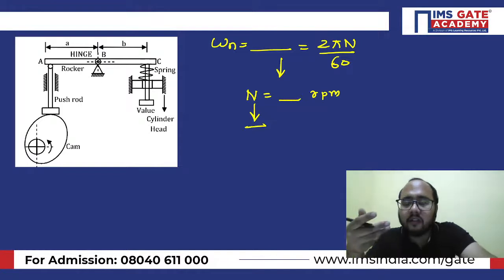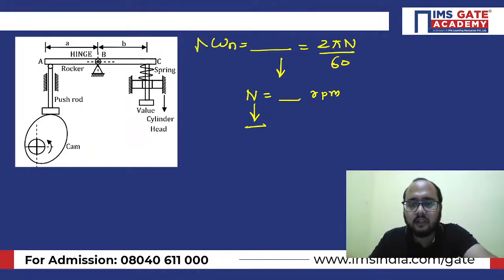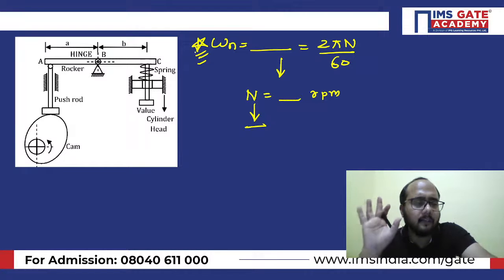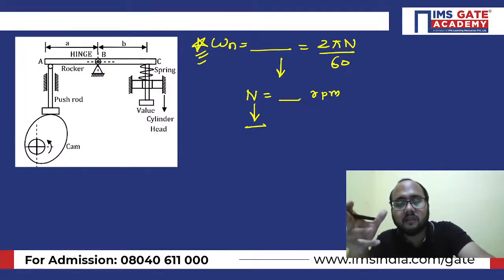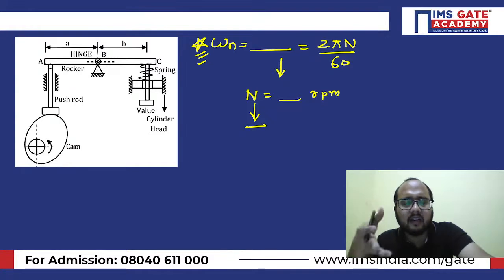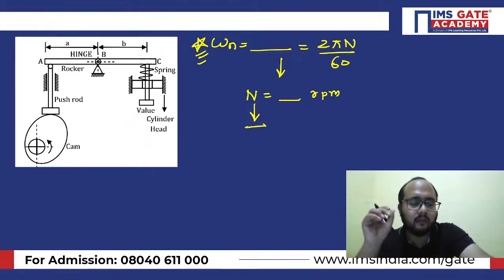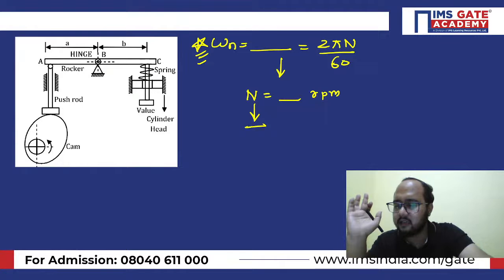One step further, if you want the natural frequency, you can calculate it using the torque method. Simple. But they are not asking the natural frequency. They are asking the speed of rotation at which the resonance will be there. Obviously, resonance will occur at the natural frequency only. So basically, calculate first the natural frequency, and from that value, you will calculate the speed of rotation. Ultimately, omega n equals 2 pi n divided by 60. From there, you can calculate the value of n. I hope this particular concept is clear to everybody, right?